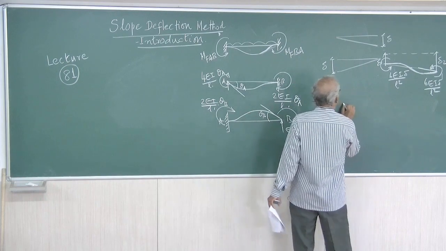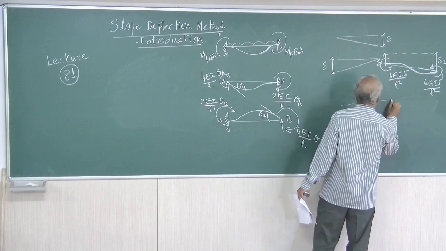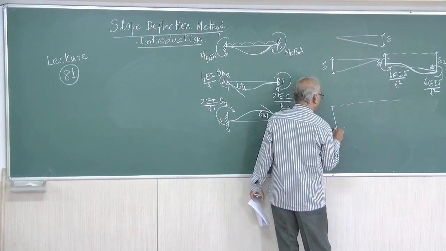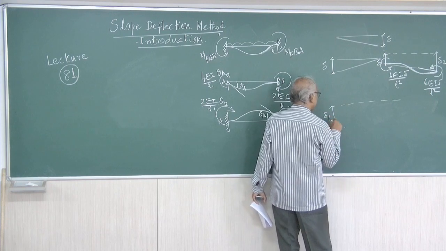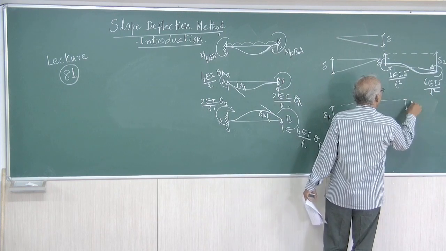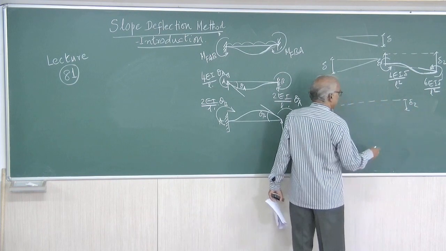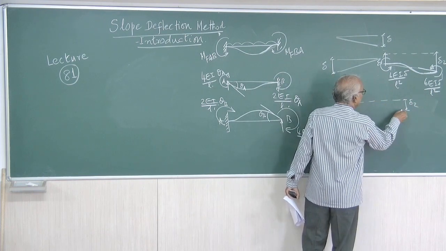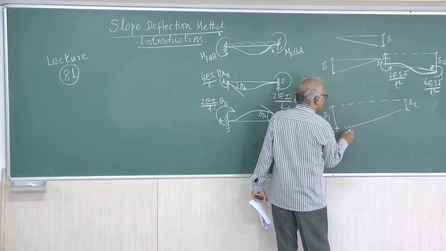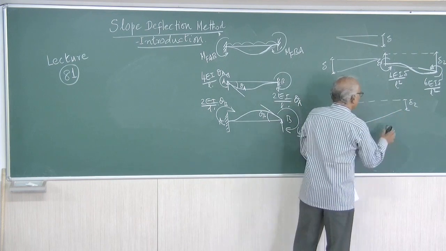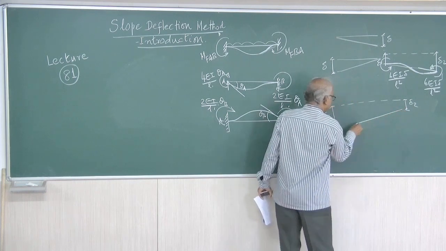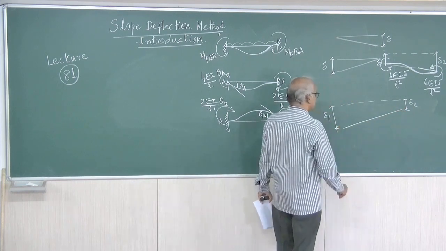Suppose this is the beam. Now this settles more. This is delta 1. This is delta 2. So that means this is the displacement. This is a deformed shape.